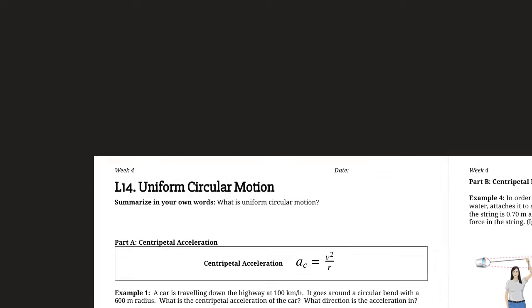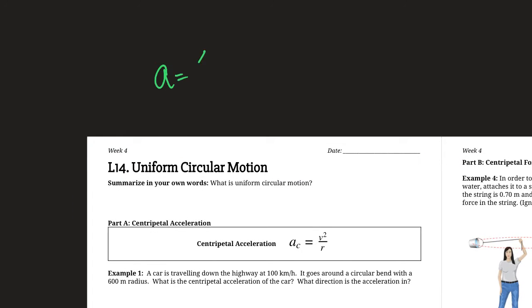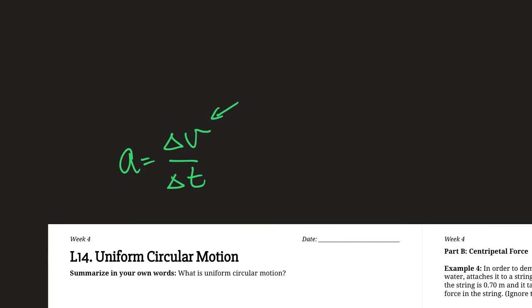So we define an acceleration as a change in velocity over a change in time, right? And a uniform acceleration is when this velocity is changing at a constant rate. So, for example, we might have an acceleration of 9.81 meters per second squared down. And what this means is that the velocity is changing by 9.8 meters per second every second, right?